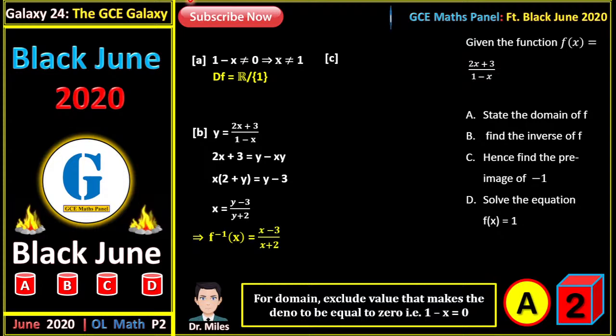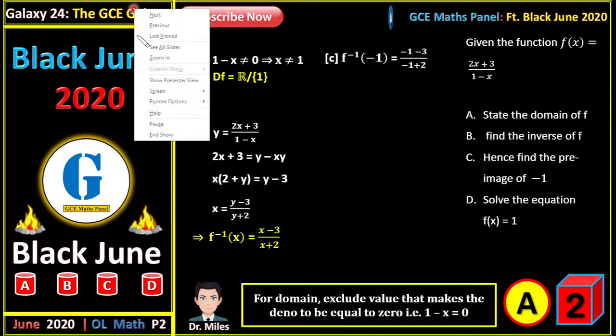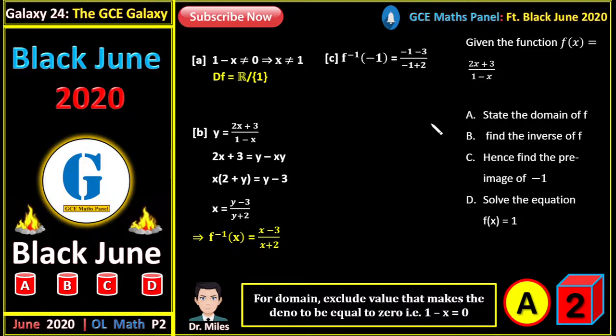And when we expand and simplify, we will have our x to be equal to y minus 3 all over y plus 2. Therefore, the inverse of this function will be f inverse of x is equal to x minus 3 on x plus 2.